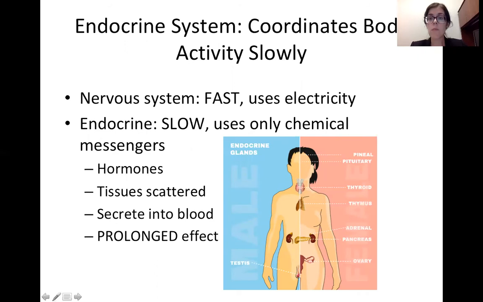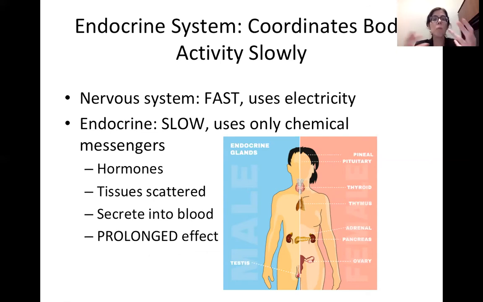So they both coordinate activity in the body. However, they do so at different speeds. So the nervous system acts fast. It uses that electrochemical signaling, so it's able to go across the body almost instantaneously. The endocrine system is slow. This is the system that uses chemical messengers called hormones that are secreted from glands.